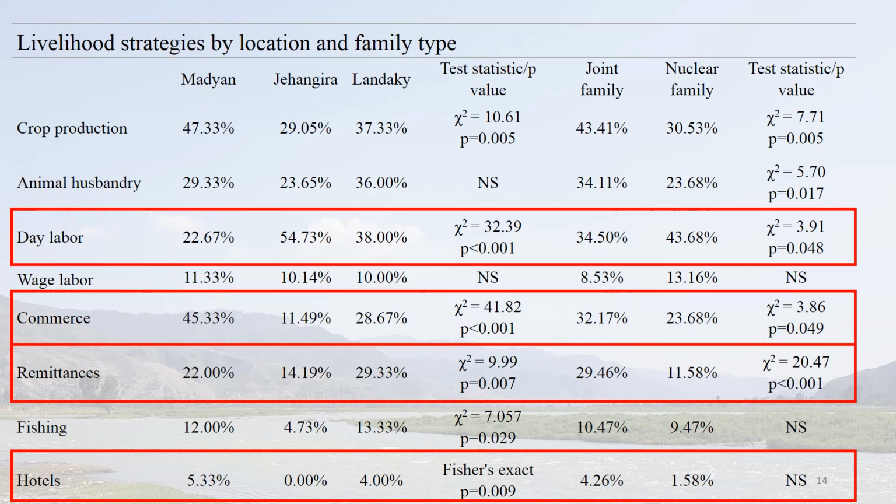Commerce is associated with Madian and Landaki as well as joint families. This is often in reference to working at or owning small shops. This might be supported by the tourist industry in these 2 locations, as we can see in the report of the hotel industry as well. Finally, remittances are also more likely to be reported by joint families and households in Madian and Landaki.